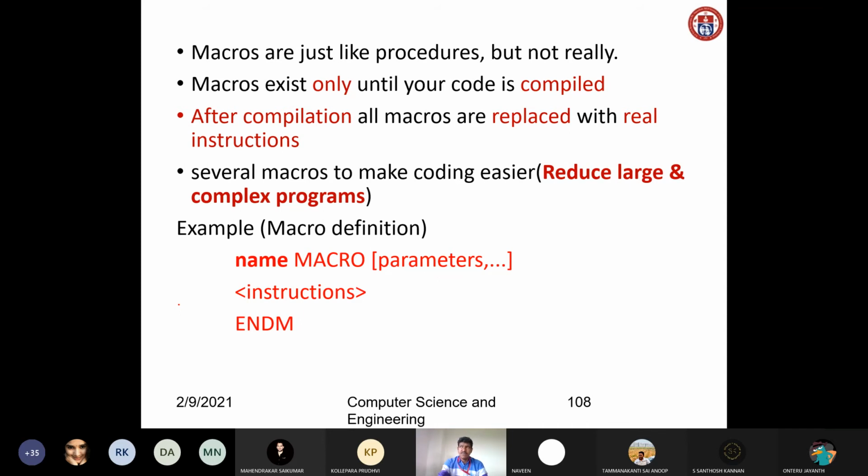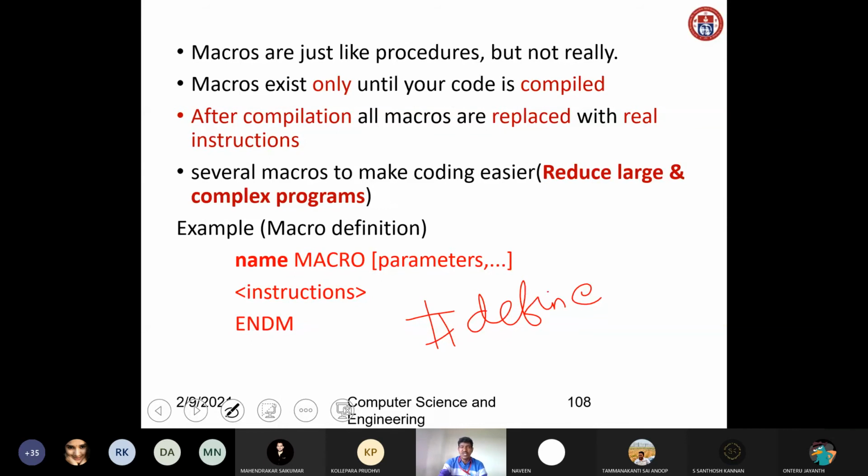For example, you have studied a C program. Have you heard of #define, like #include <stdio.h>?